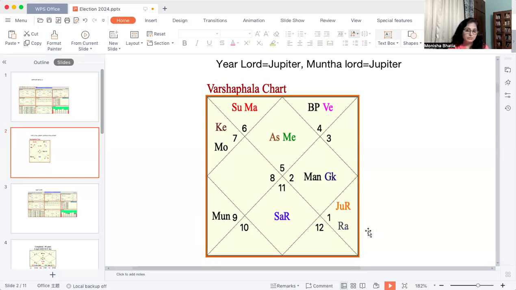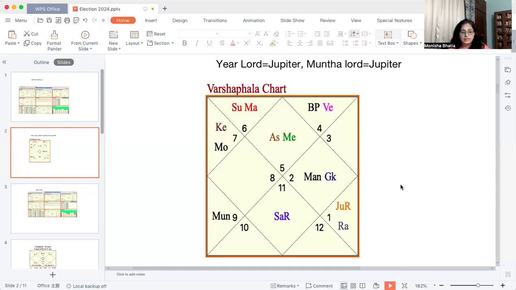But there is a problem: Jupiter is being afflicted by many malefics. It has crossed the degrees of Rahu. It is afflicted by Rahu, by Saturn, and also by Mars. All these planets are aspecting Jupiter, and also the 12th Lord Moon is aspecting Jupiter. So the Muntha is left with very little power here.